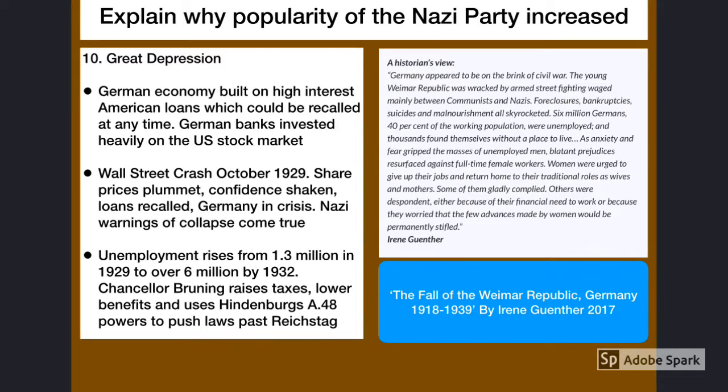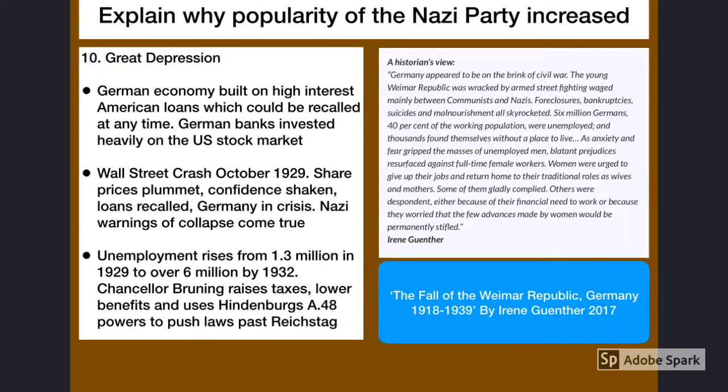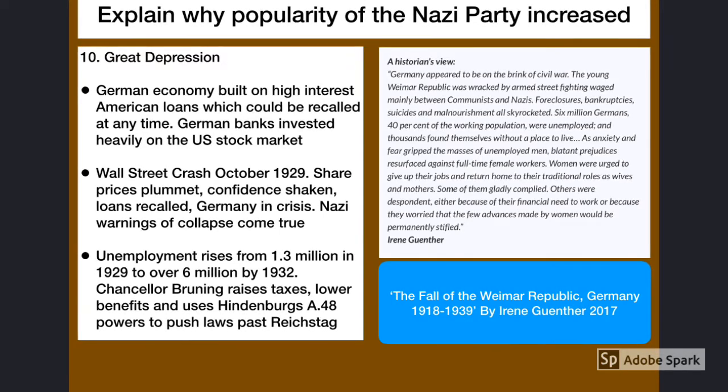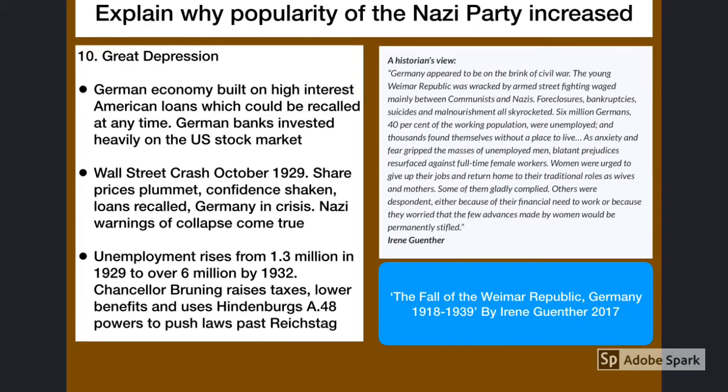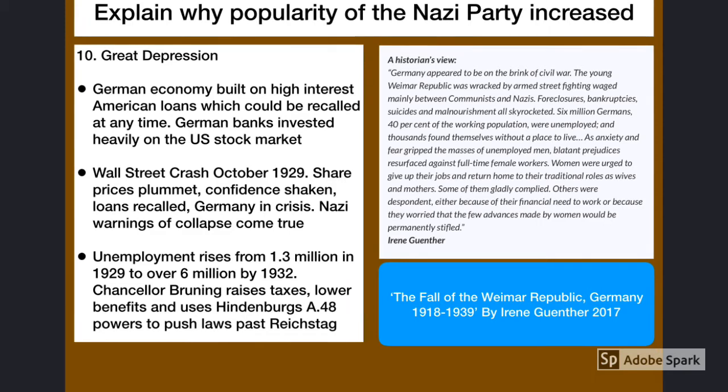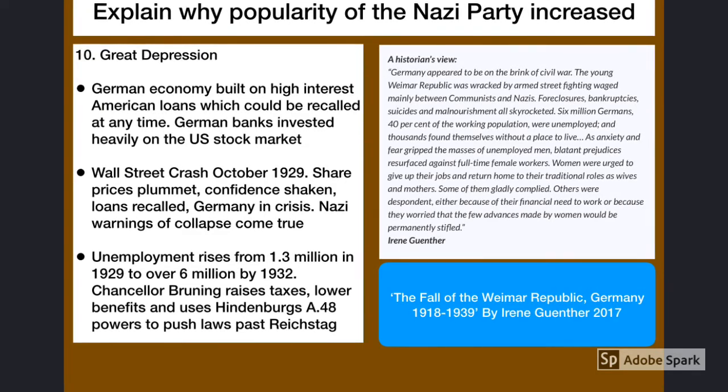Unemployment skyrocketed to 6 million just 2.5 years after the Wall Street crash. Many were left poor, homeless, and felt like they had very little support from the government. Case in point, Chancellor Brüning raised taxes, lowered benefits and decided that less people could have access to benefits, and passed many of these unpopular laws, not through the government, but by using Article 48 emergency powers.